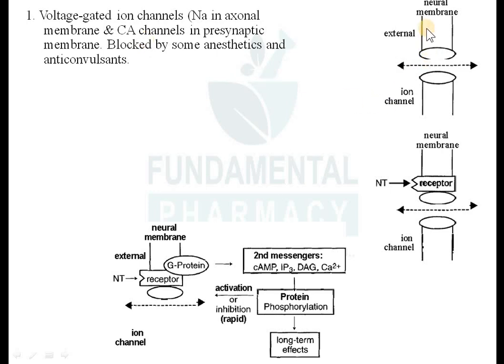So you can see here it is just your neuronal cell membrane. Okay, these drugs, few anticonvulsants and anesthetic drugs, they will block the entry of sodium inside the cell. So for example, this is the external side, this is the internal side. There is an entry of sodium inside the cell, so it will be blocked by these kinds of drugs.